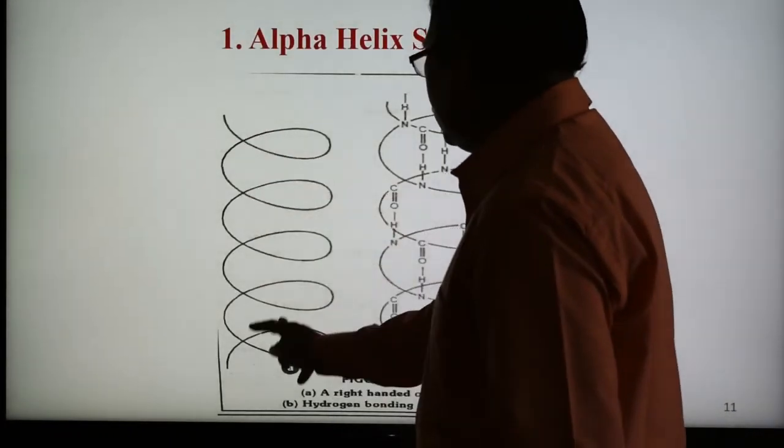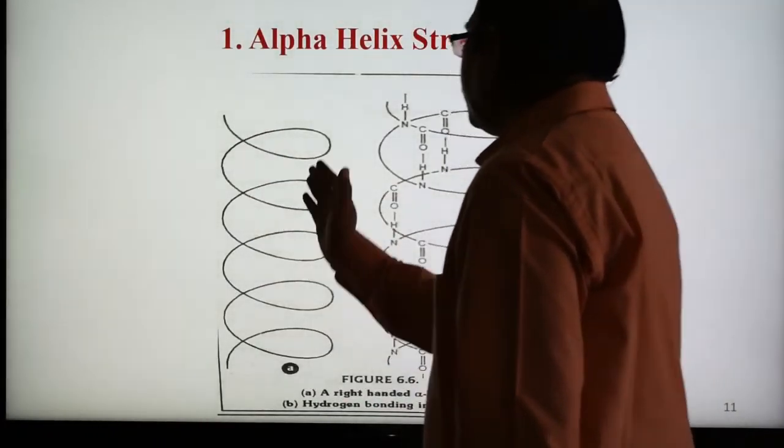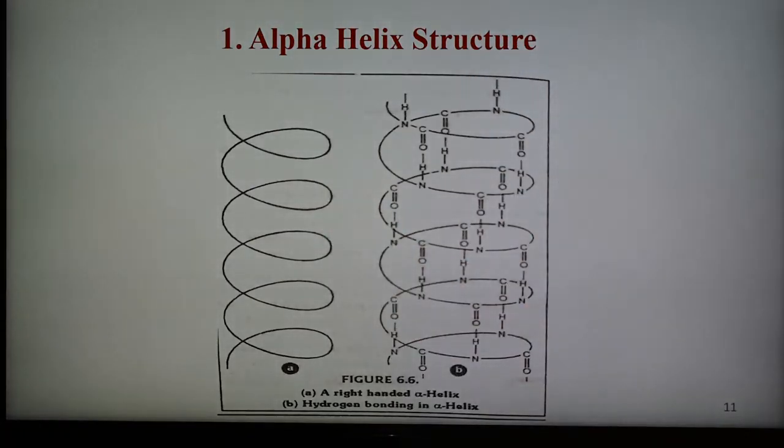See here, in this way, this is the right-handed structure, and the groups are also shown. This structure is known as the alpha helix because each turn of the helix has approximately 3.6 amino acids and a 13-membered ring, each formed by hydrogen bonding, and the distance between two successive turns is 5.4 angstrom units. So this is the primary structure, and here is the alpha helix structure.